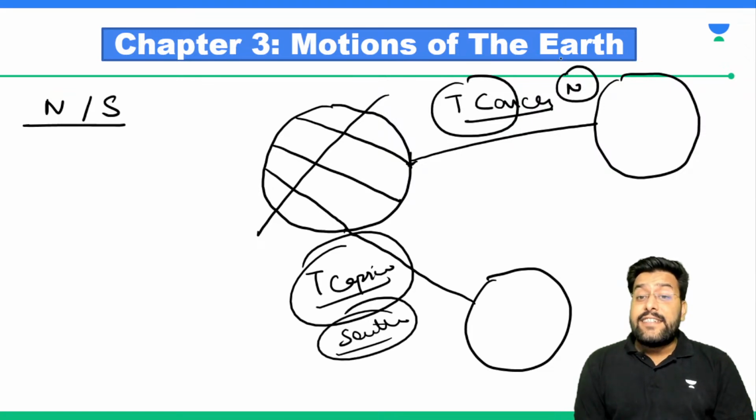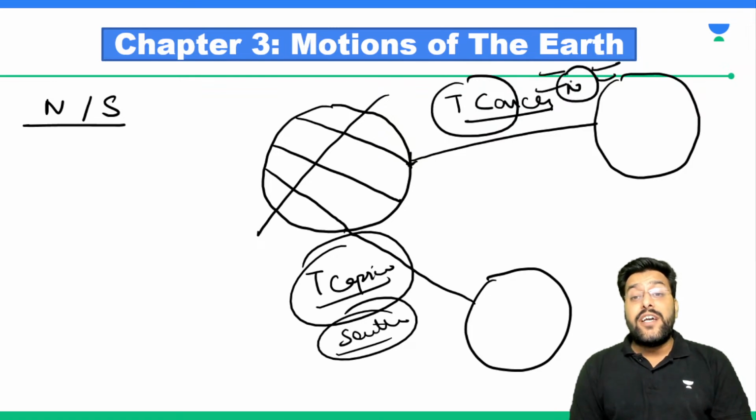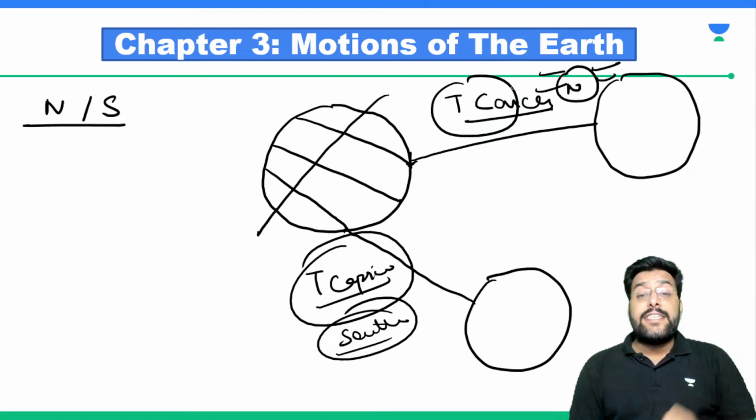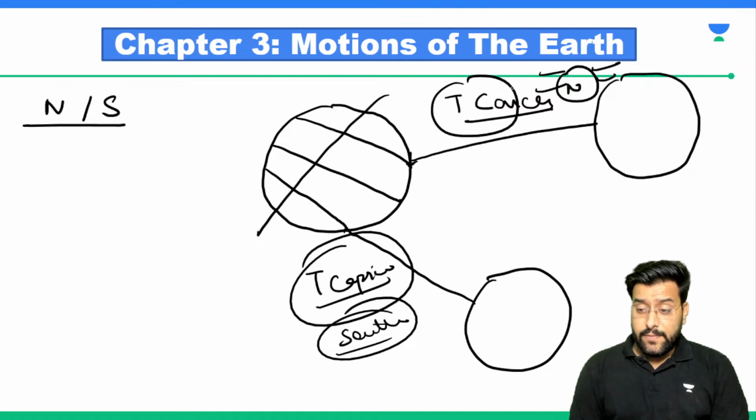When sun is directly above the Tropic of Cancer, it means that northern hemisphere is receiving a maximum amount of sunlight. Are we following it or not?